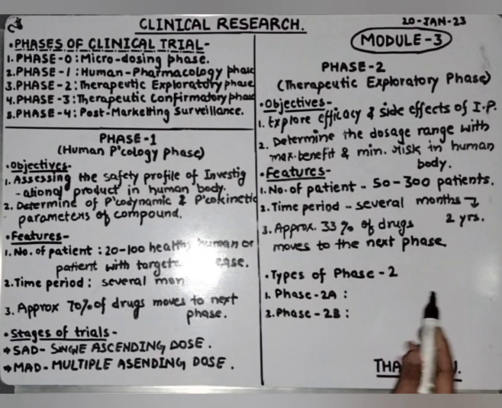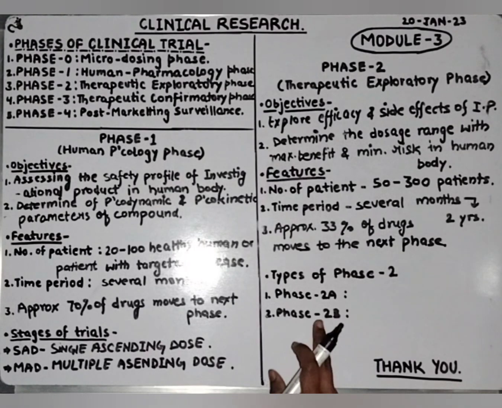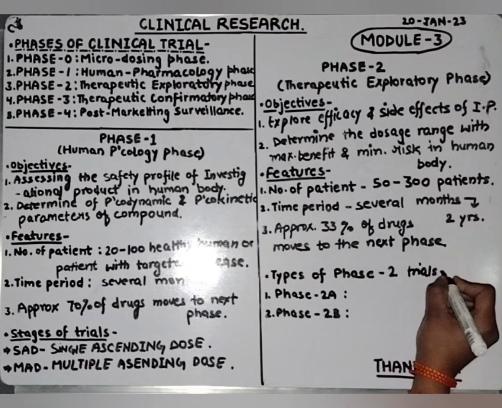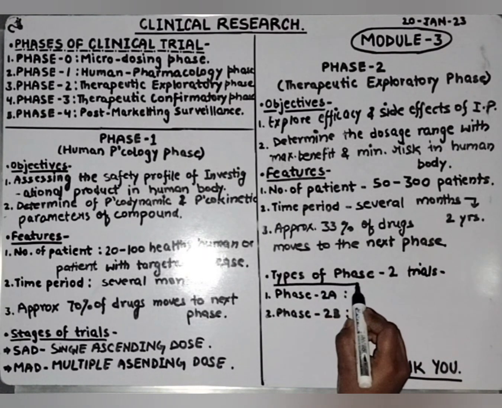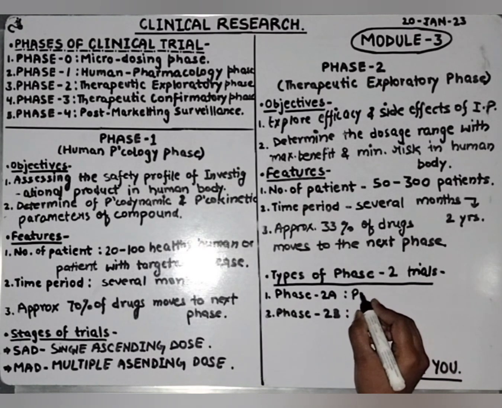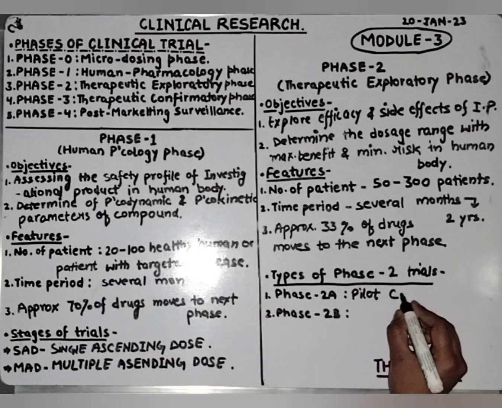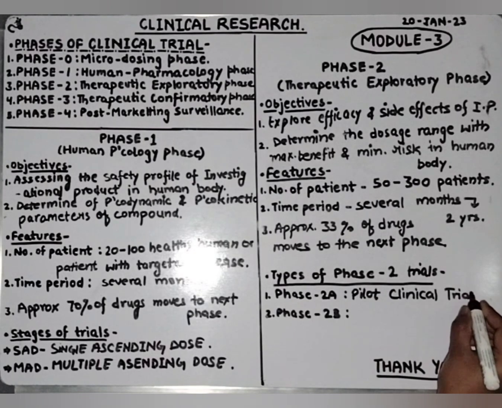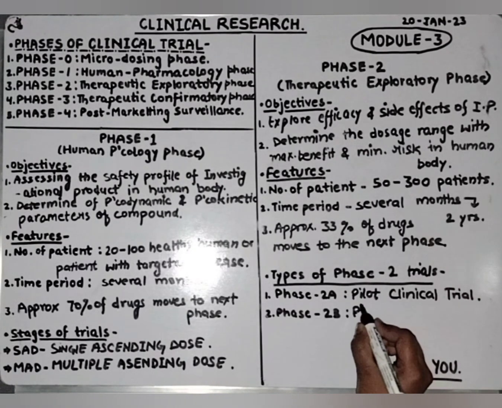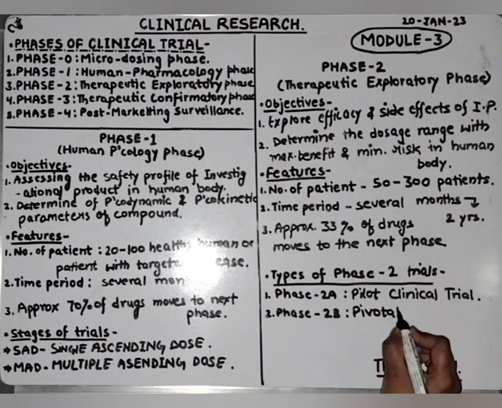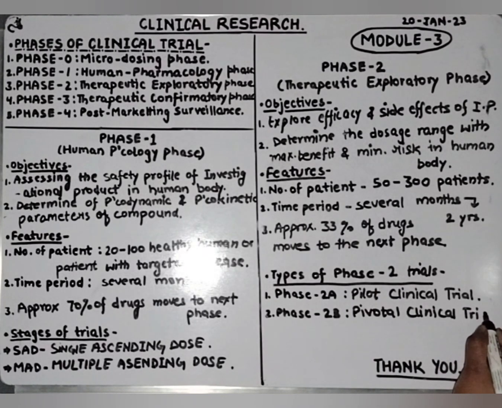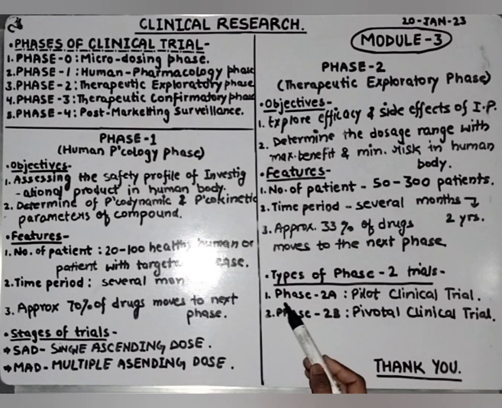Now, the types of phase 2 we already discussed in module 2. There are two types of phase 2 trials. Phase 2A, the pilot clinical trial. Phase 2B, the pivotal clinical trial. We will discuss more about the subtypes of the phase 2 trial in my module 4.